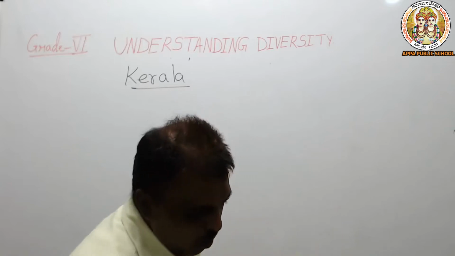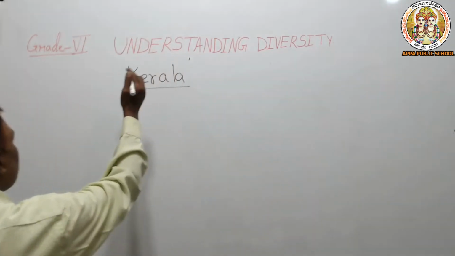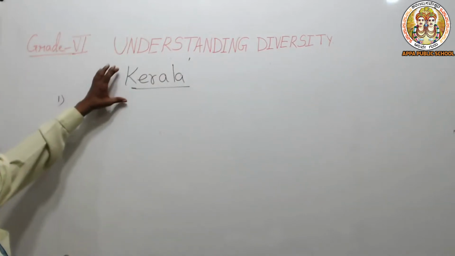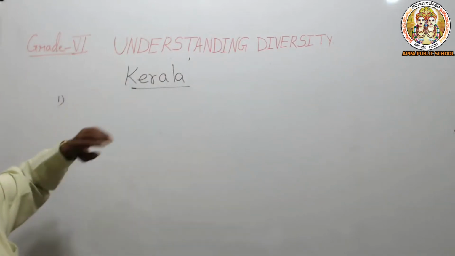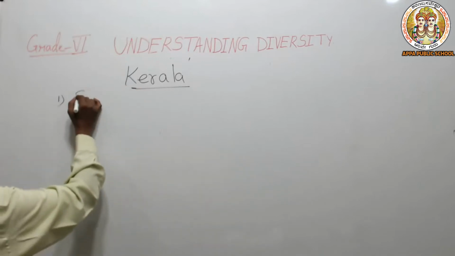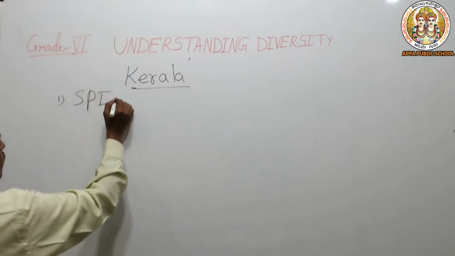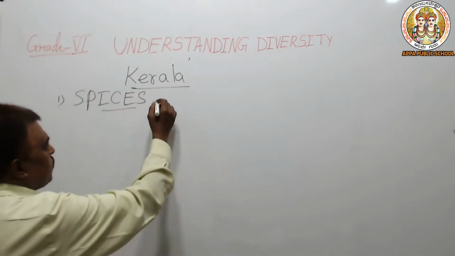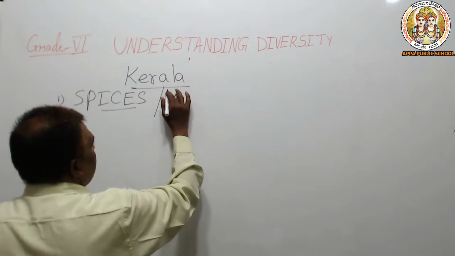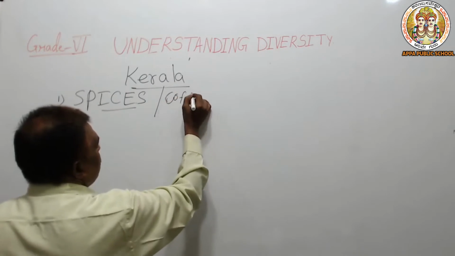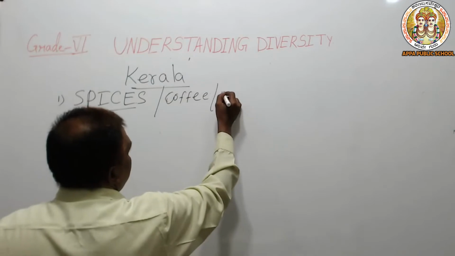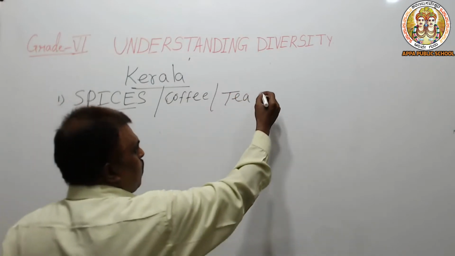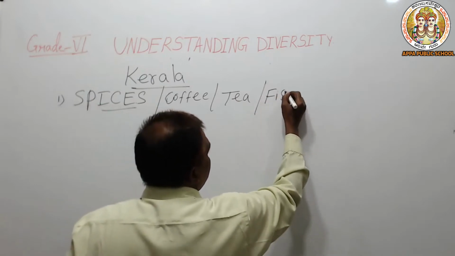And the first one is about Kerala. Kerala is very famous for spices, coffee, tea, and fish, having the sea over there.